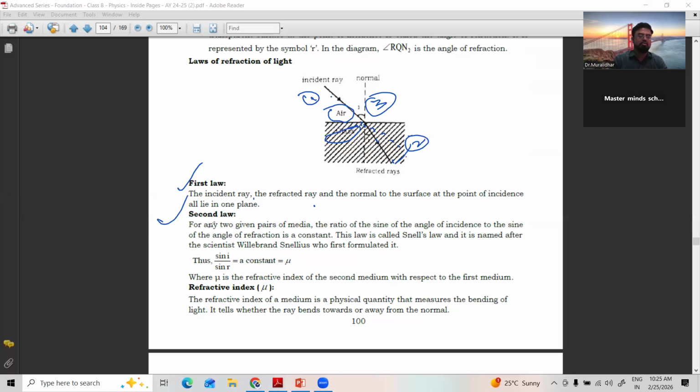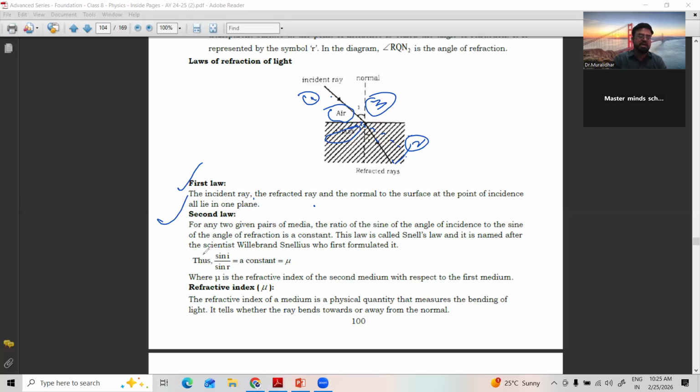Second law: for any given pair of media, take any pair, water and air is one pair, glass and water is a second pair, air and glass, any pair you take, the ratio of sine of the angle of incidence to sine of the angle of refraction is constant.